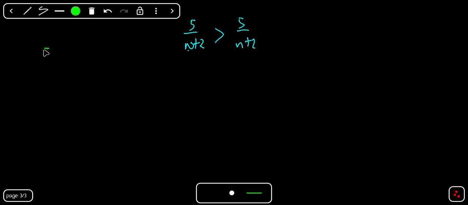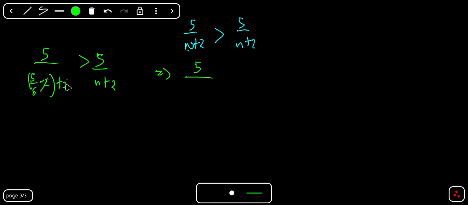So we're going to have 5 over (5 over epsilon minus 2) plus 2, greater than 5 over small n plus 2. So this implies that minus 2 plus 2 will give us 0. 5 over 5 over epsilon, 5 divided by 5 over epsilon, that should give us epsilon.